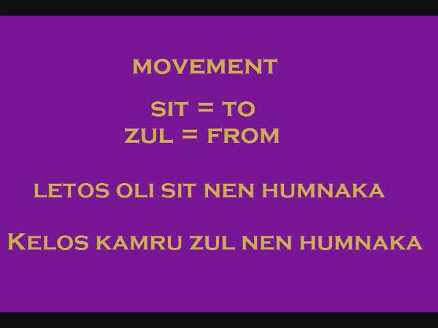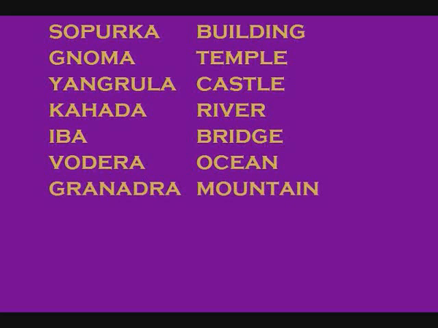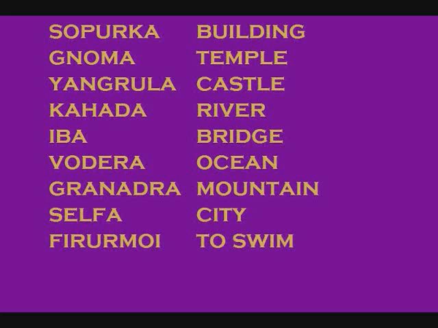Let's learn a couple more place nouns. Sopurka, building. Gnoma, temple. Yangrula, castle. Kahada, river. Iba, bridge. Vodera, ocean. Granadra, mountain. And Selfa, city. And also a couple more movement verbs. Firurmoi, to swim. Sudoi, to fly.